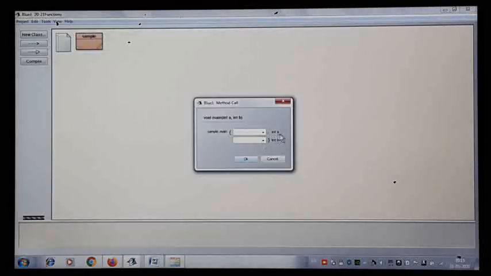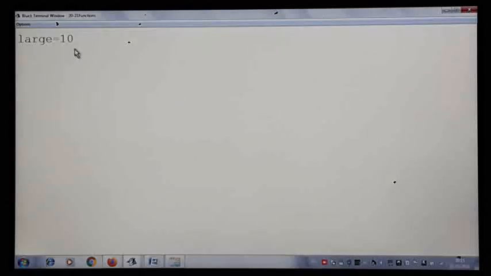So it is asking me the value of A and B. Let me give 5 and 10. So I should get the answer as large is equal to 10. I am getting large is equal to 10 because this void method, that is main method, is calling large. Large is sending the value as 10 and that is collected in the result variable and we are printing.